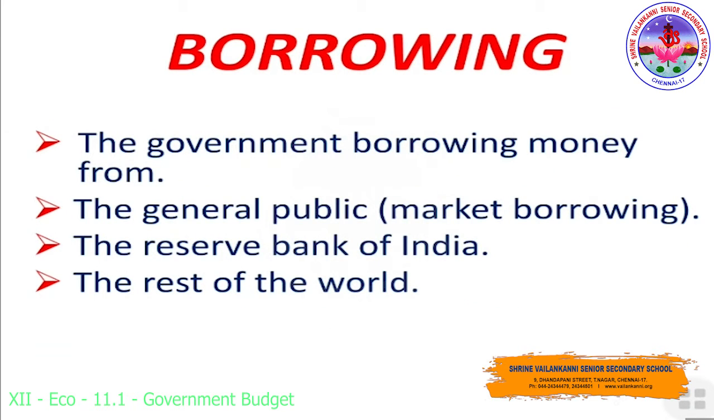The government borrows money from the general public, that is market borrowing, the Reserve Bank of India, and the rest of the world. Borrowings are the funds raised by the government to meet excess expenditure. The government borrows funds from the open market, that is from the public, the Reserve Bank of India, RBI, and foreign governments like loans from USA, England, etc., and international institutions like World Bank and International Monetary Fund. Borrowings are capital receipts as they create a liability for the government.